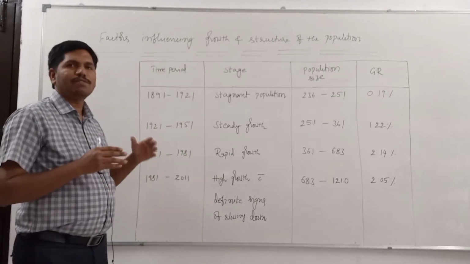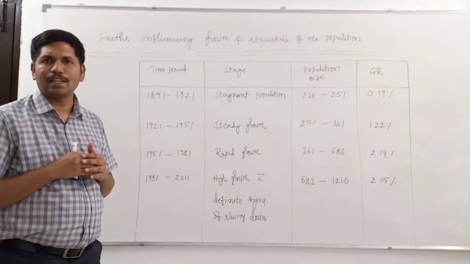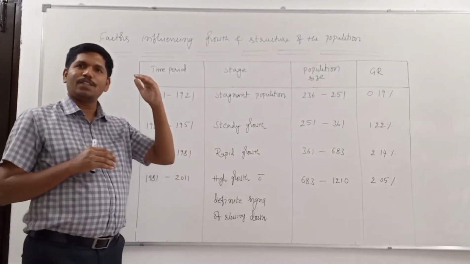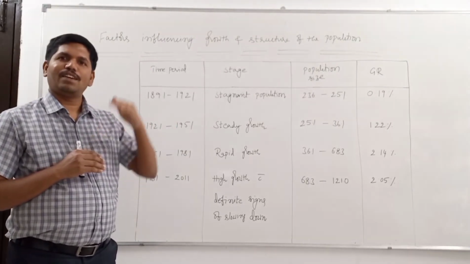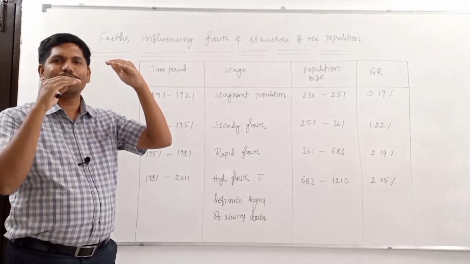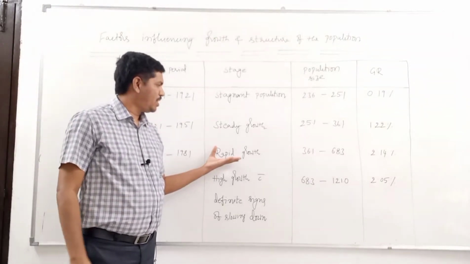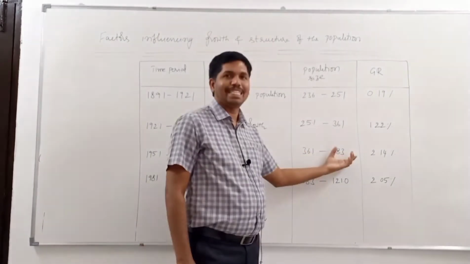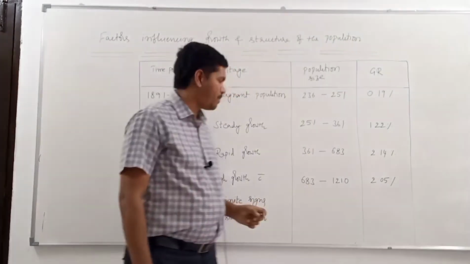Later, after independence, we started implementing a number of welfare measures. That's why the death rate was drastically brought down, but the birth rate was maintained at the same level. That's why there was a very high number of children being born, but a low death rate. That's why the population started increasing. That's why it is called the period of rapid growth. See, from 36 crores to 68 crores. If we consider compound annual growth rate, it is 2.14%.